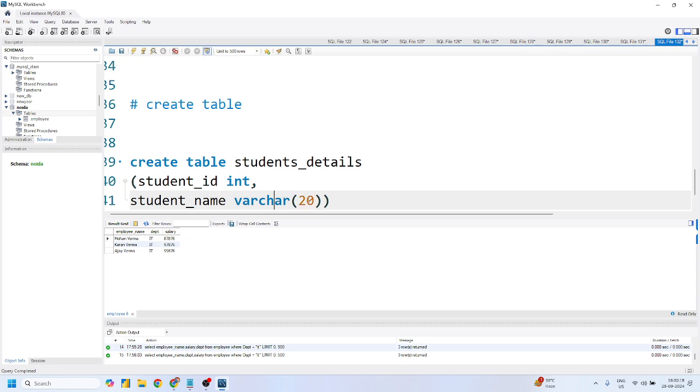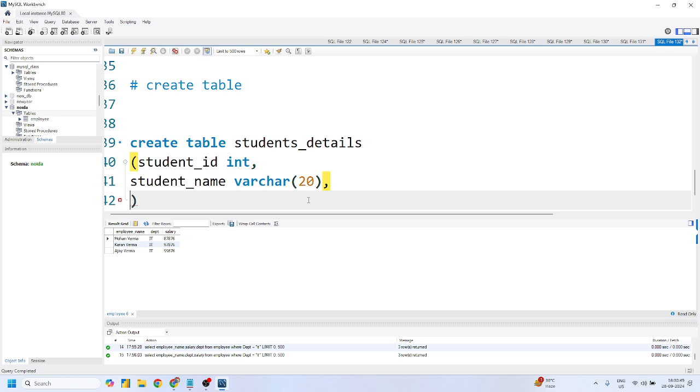If I just simply use char, it will try to give the 20 length, whether it belongs to a particular 4 characters or it belongs to 20 characters or not, right? So that's why we'll use a variable character, right? In short, it will try to find whether it could be less than this also, or it could be this also, right? It will try to give the best possible space, best possible memory, right?